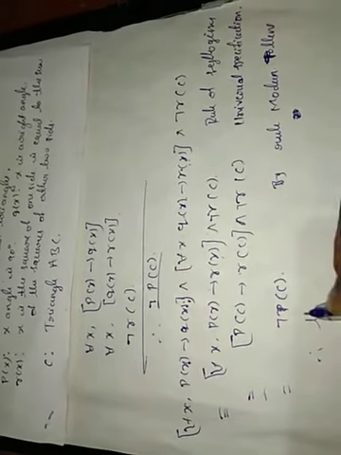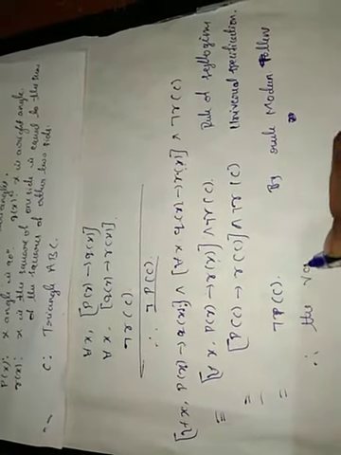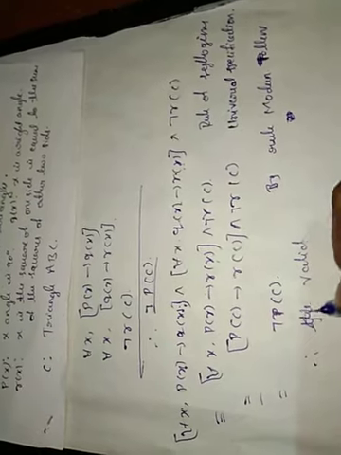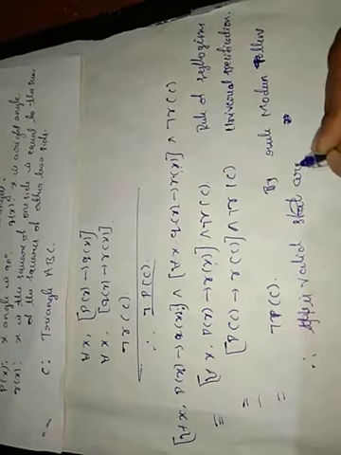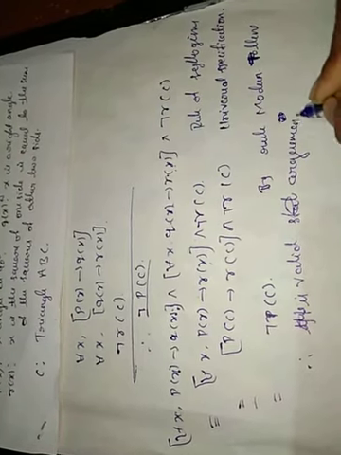Therefore, the given statement is valid. Therefore, it is a valid argument.